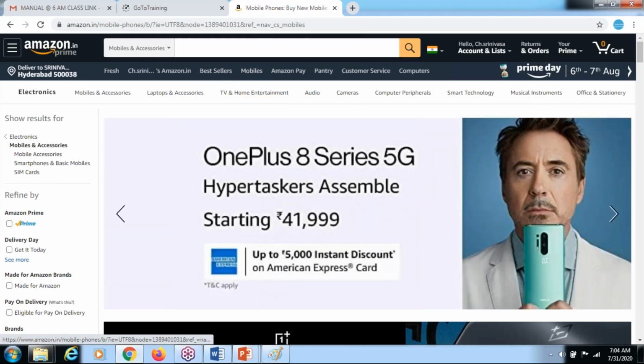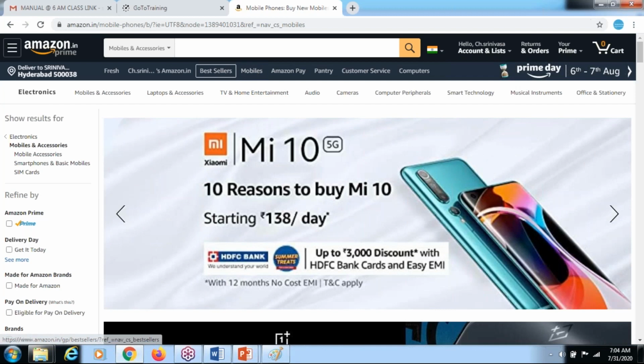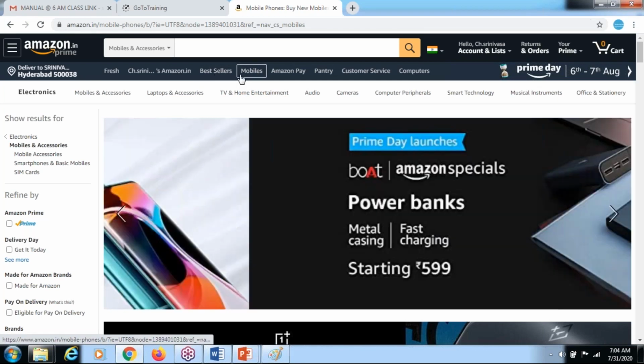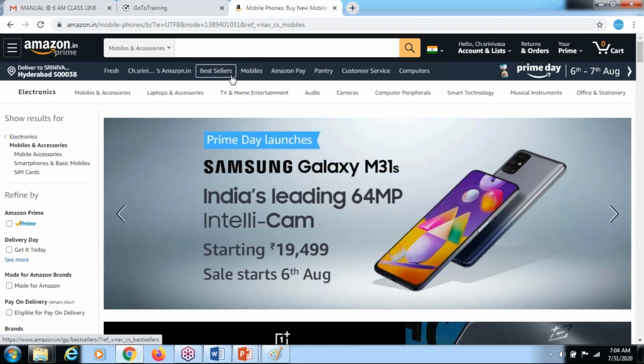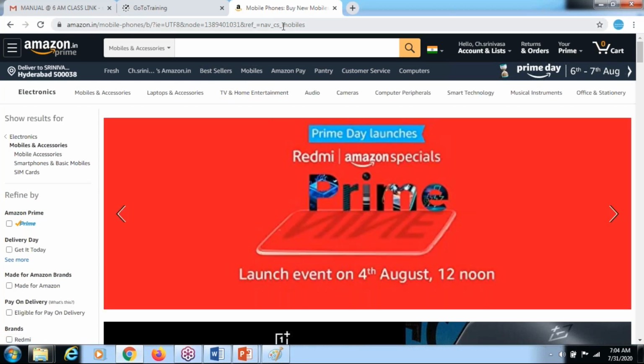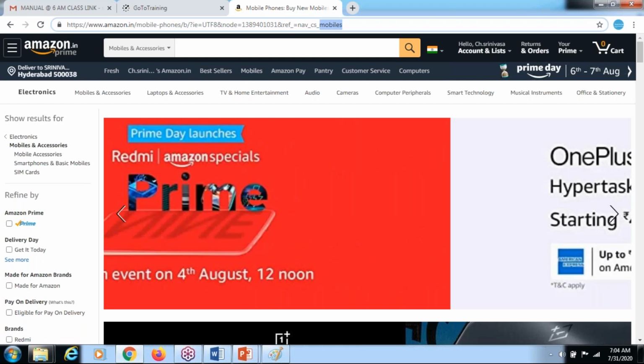Now the two modules are checking, I got the URL. Now I need to check whether these two modules are communicating properly or not. Communicating means what? See, I'm currently in which page? I'm in mobile. Observe this one. I'm currently in the mobile page.